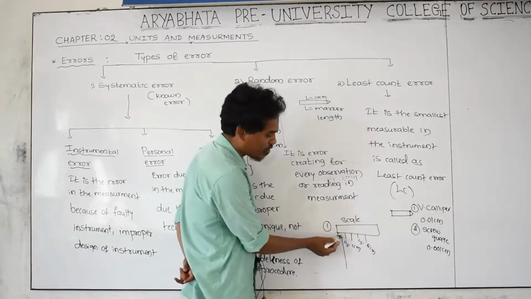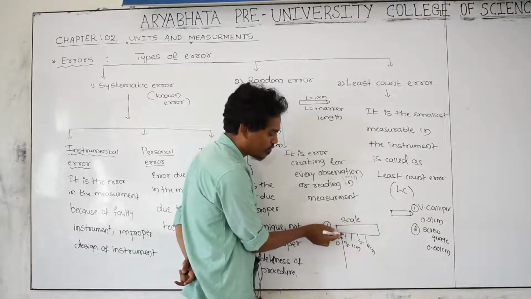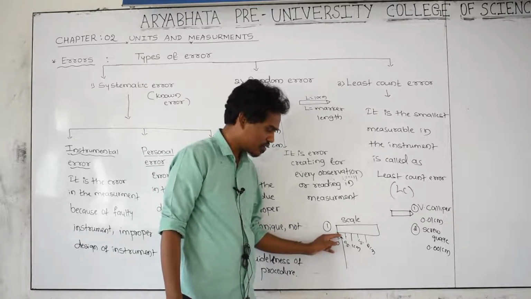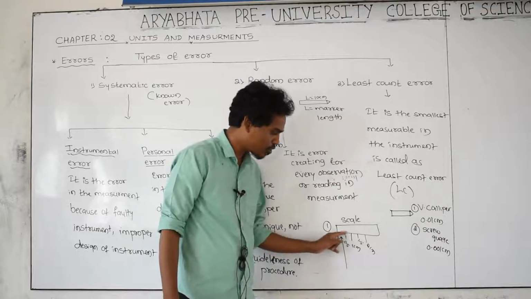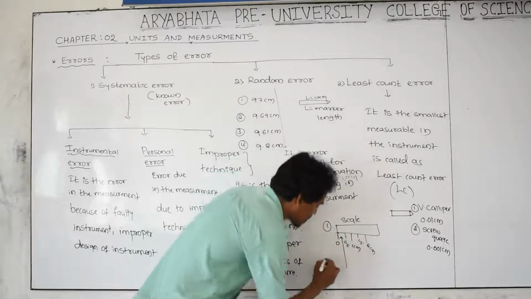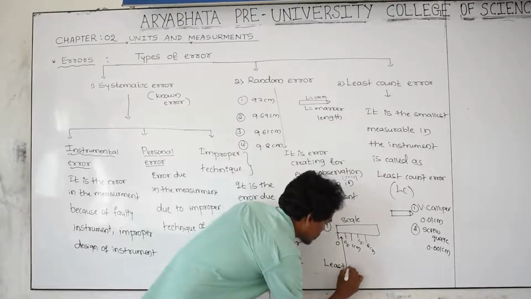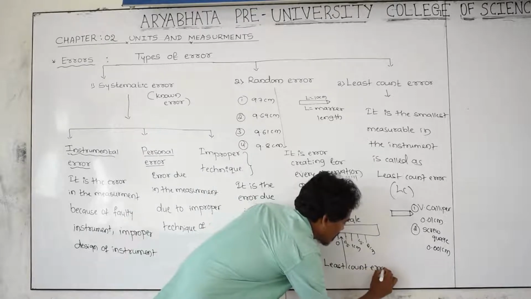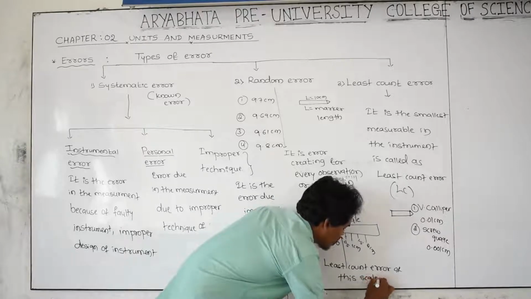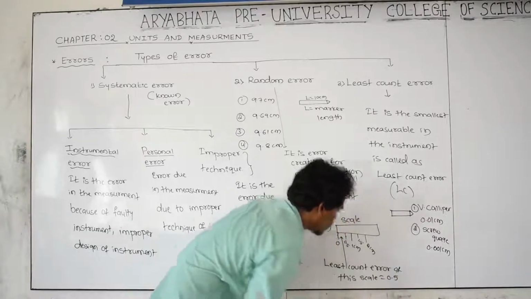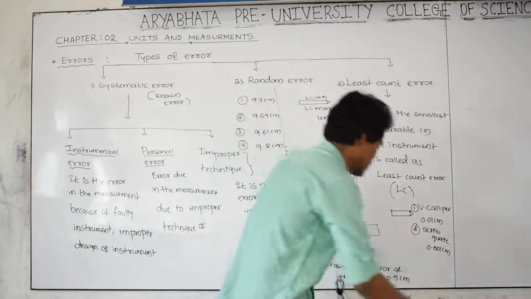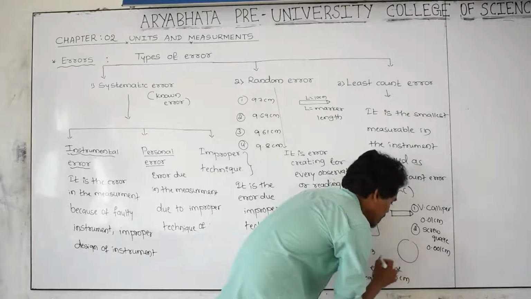In between 0 and 0.5 there is no further reading, there are no values there. That's why, what is the least count of this scale? In between these two, the difference is 0.5. Therefore LC, least count error of this scale is equal to 0.5 centimeter.